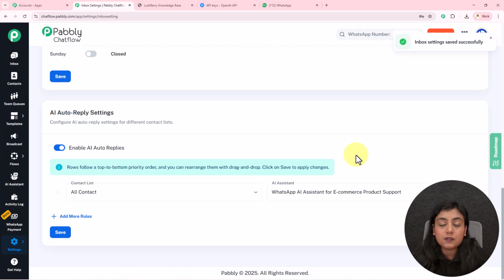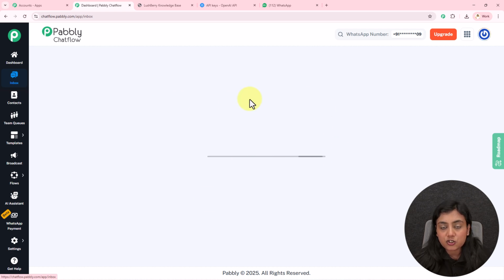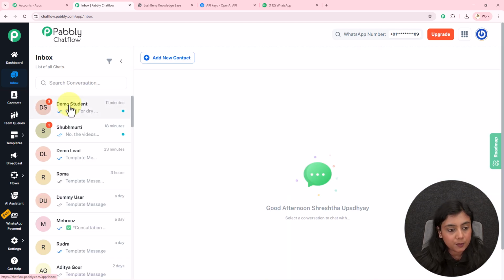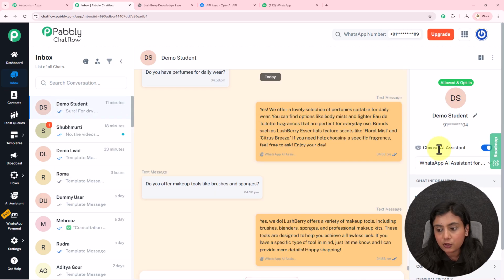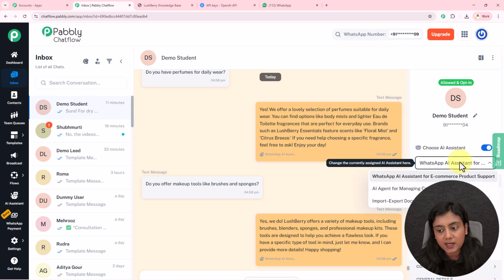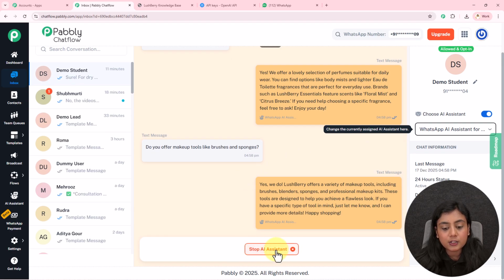Not only that, if you want this AI assistant to be enabled for a particular single contact in place of the entire contact list, in that case, you have to simply go to the settings section of your Pabbly Chatflow account from here, and you can see over here in any of the contacts you select from here, simply toggle this choose AI assistant button and select the AI assistant from the drop down that you want to assign, and automatically that AI assistant will be assigned to that contact.